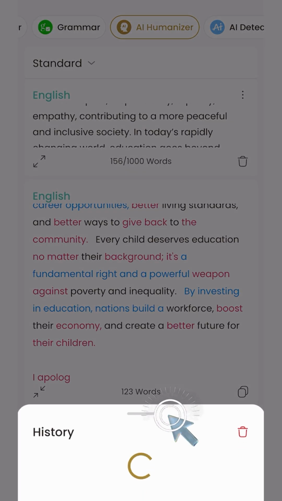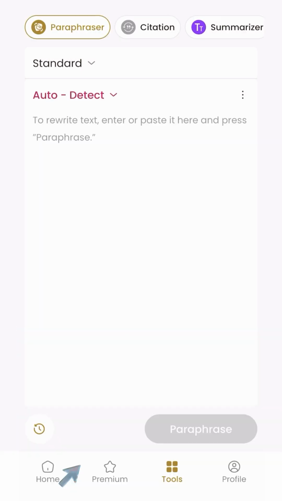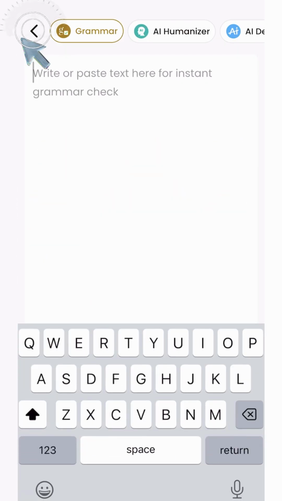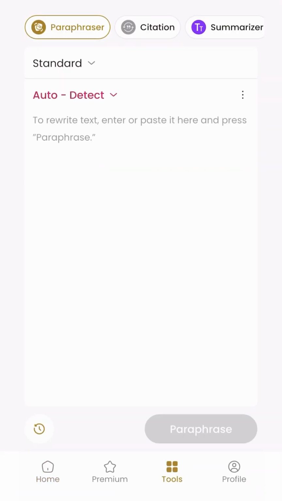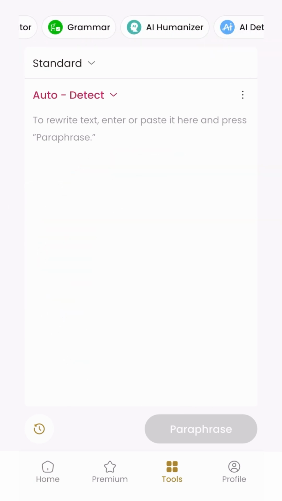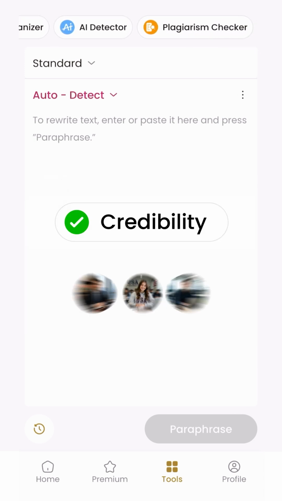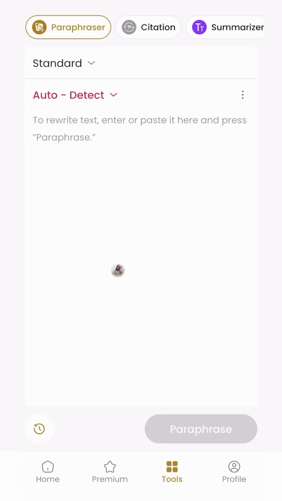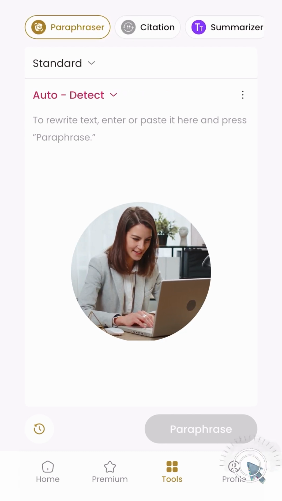Now, you can also go for history, completely under your control. So no matter who you are, what you do or what you write, any individual who wants professional quality writing with clear communication should be using these AI writing tools on a day-to-day basis, so their credibility is not at all harmed and whatever they are trying to convey is properly conveyed.